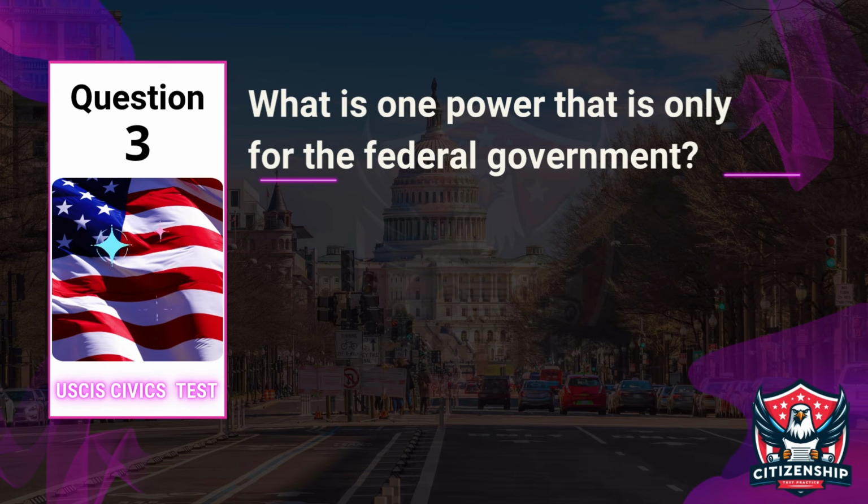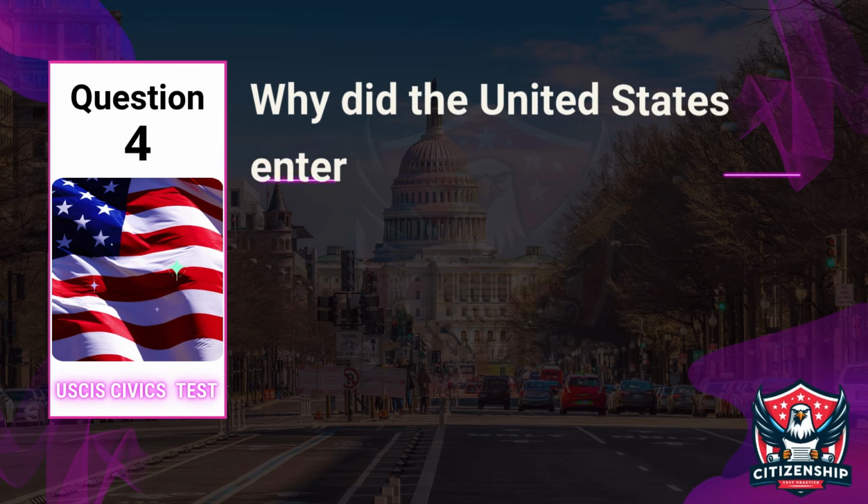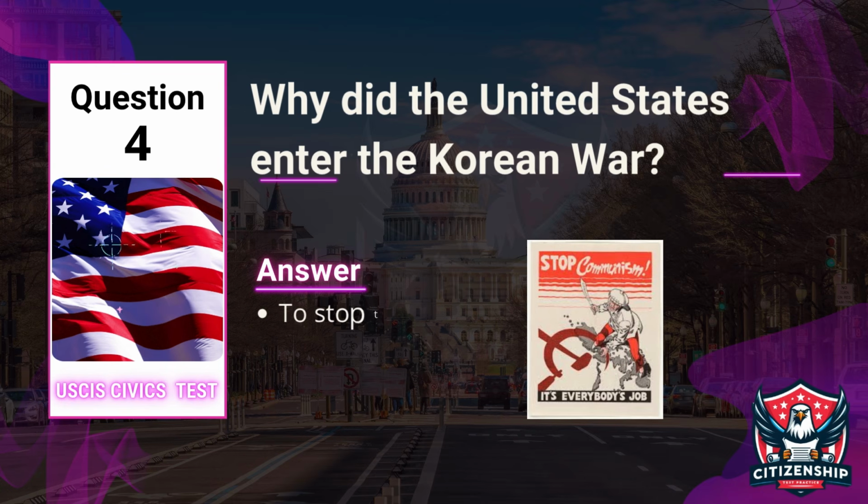Question 3. What is one power that is only for the federal government? Answer: print paper money. Question 4. Why did the United States enter the Korean War? Answer: to stop the spread of communism.